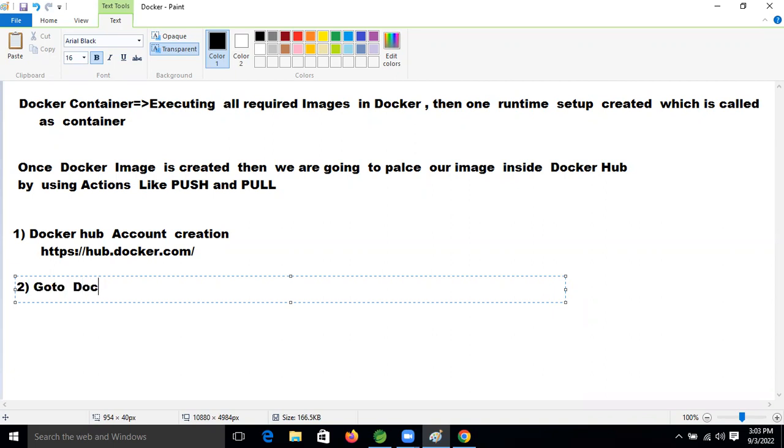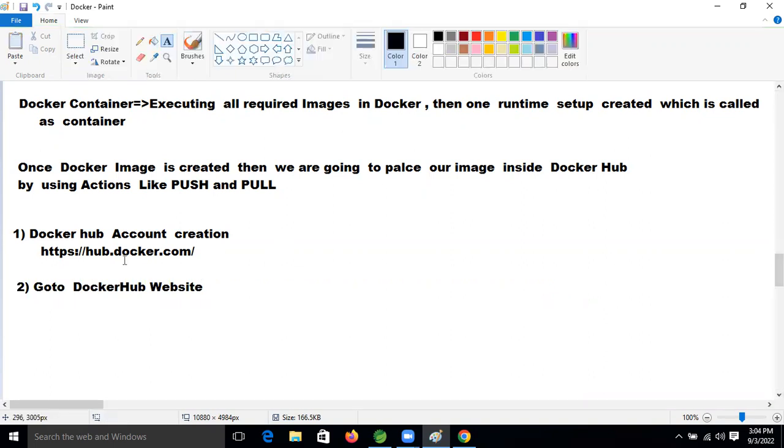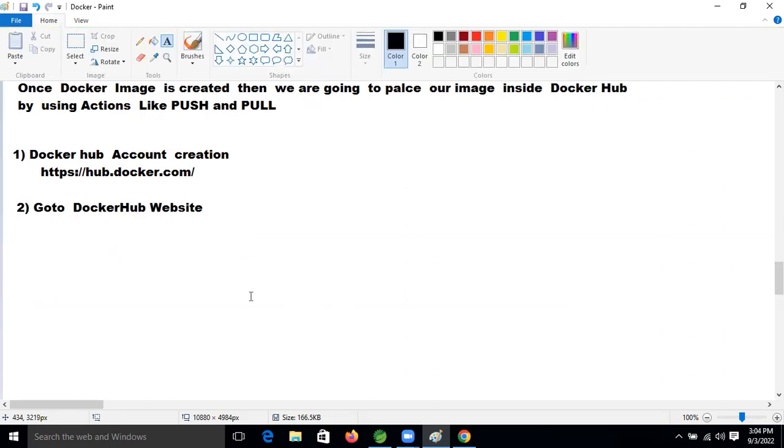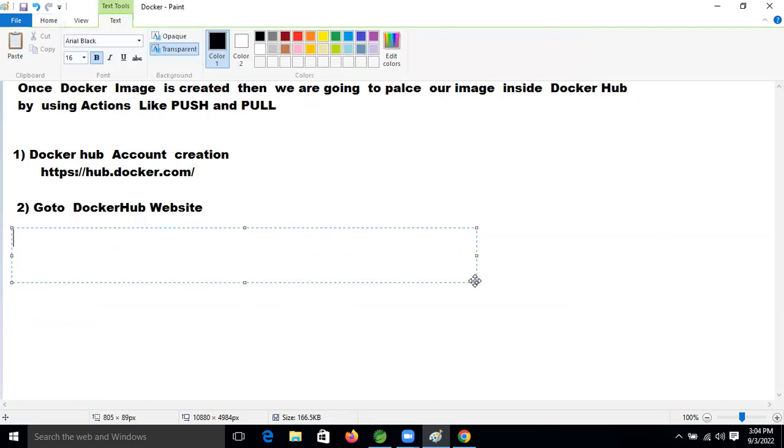Go to the Docker Hub website, right? This one I placed there only. So this is the URL, right? After that, what is the third step? Third step, we did, what is that? Register. If you have not registered, you need to register.